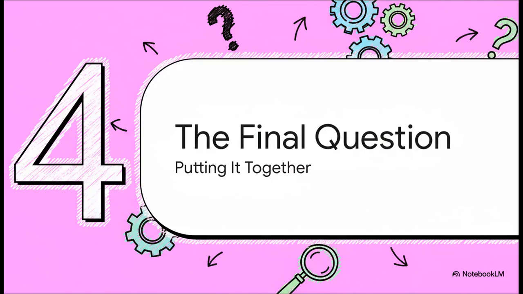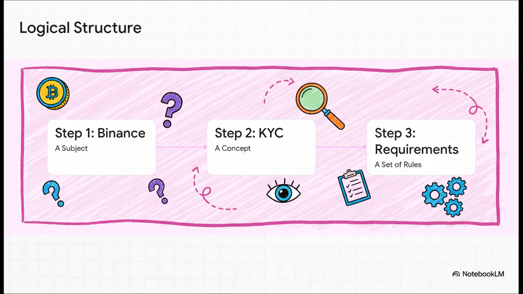Okay, so we've broken it down into its 3 core pieces. Now, let's put it all back together and see the learning path we've just built for ourselves. When you look at it reassembled, the flow is just so clear and logical. It's a journey. Step 1 is the who, understand Binance. Step 2 is the what, define this concept, KYC. And step 3 is the how. What are the specific rules, the requirements? It's just a simple path from who to what to how.